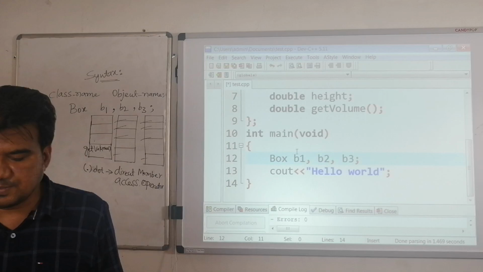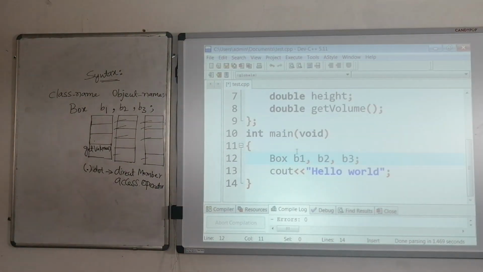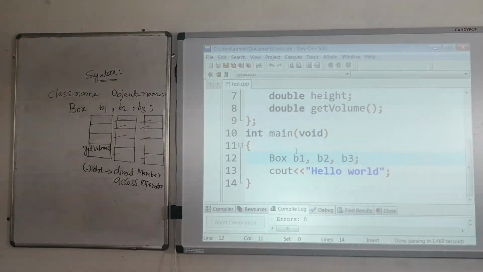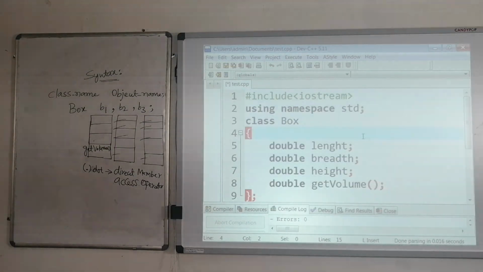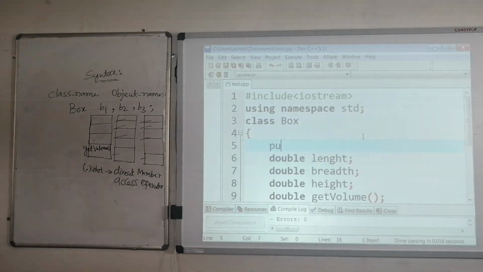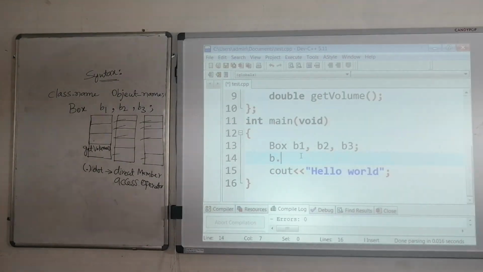After creating the objects, we can initialize the data members using the dot operator. It will go something like this: B1 dot. Here we have to make these items public, then only you will get access, otherwise you won't.